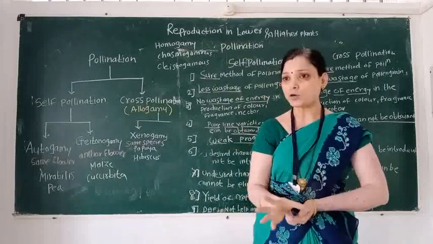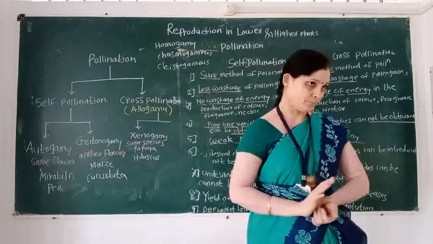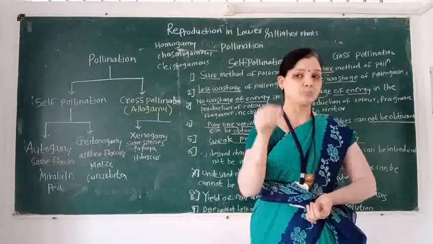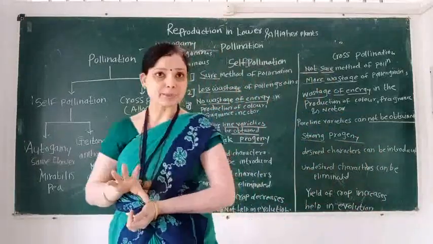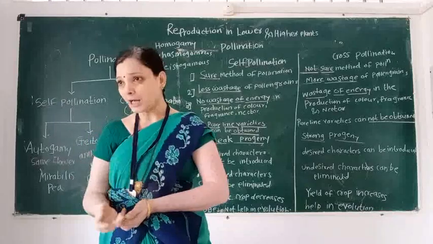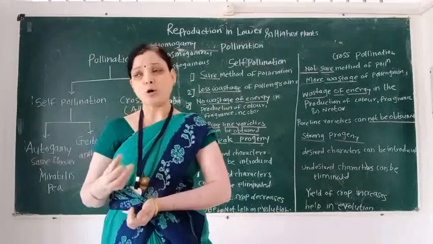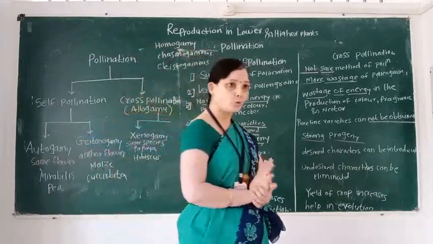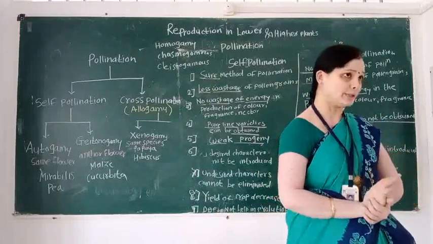And what is cross-pollination? Cross-pollination means the transfer of pollen grain from anther to receptive stigma of another flower of another plant body of the same or another species. This process is called cross-pollination.